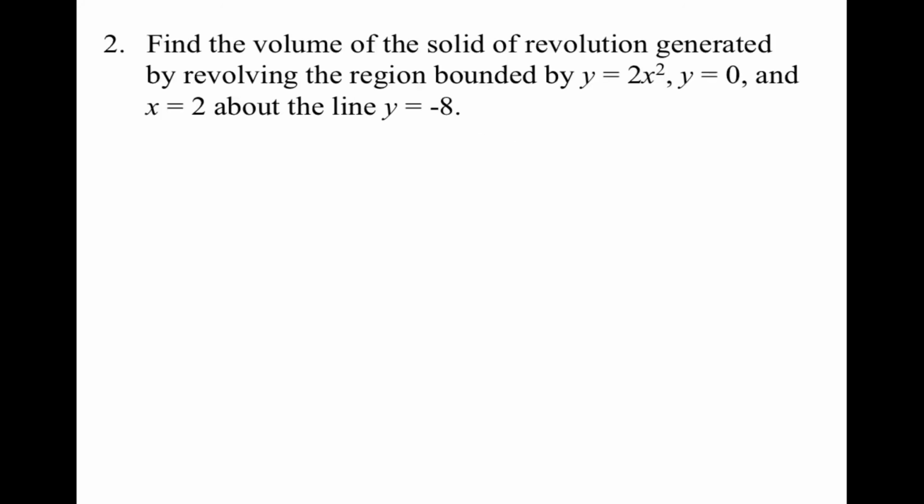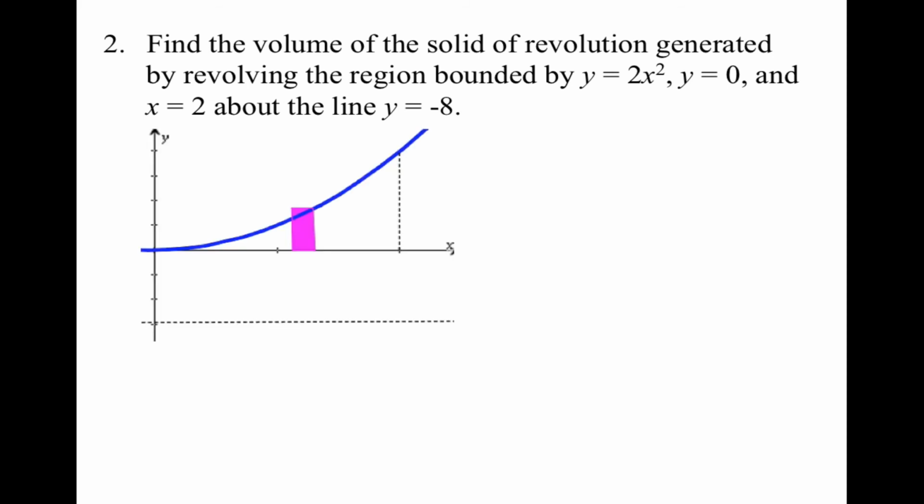All right, second example. Find the volume of the solid of revolution generated by revolving the region bounded by y equals 2x squared, y equals 0, and x equals 2 about the line y equals -8. Visually, here is our y equals 2x squared, y equals 0 is your x-axis, and the line x equals 2.